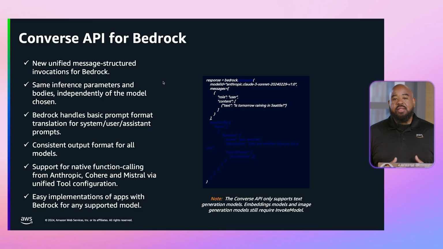Now, one way that Amazon Bedrock is really solving the challenges that I mentioned previously is the Converse API. This gives you a unified API to communicate with all of the text generation models on Amazon Bedrock. It gives you a standard structure for your hyperparameters across those large language models while also handling your prompts for your requests and your responses, so you don't have to worry about structuring these for the different large language models or foundation models that you use on Amazon Bedrock.